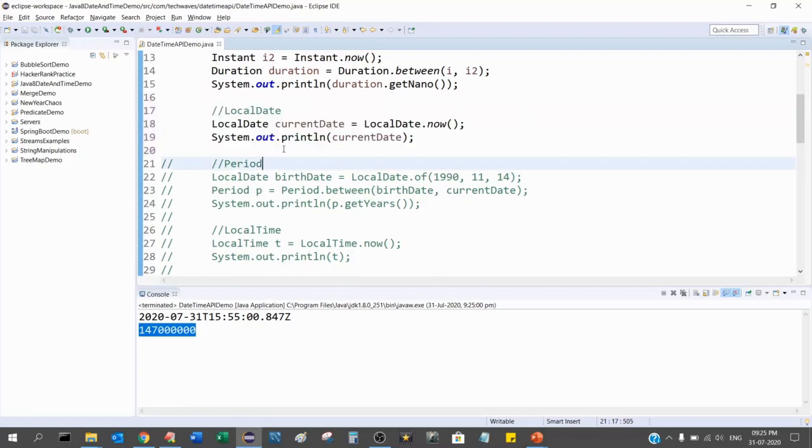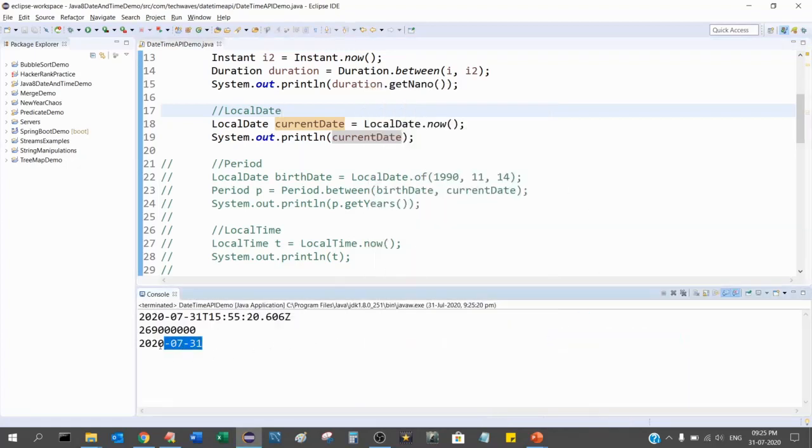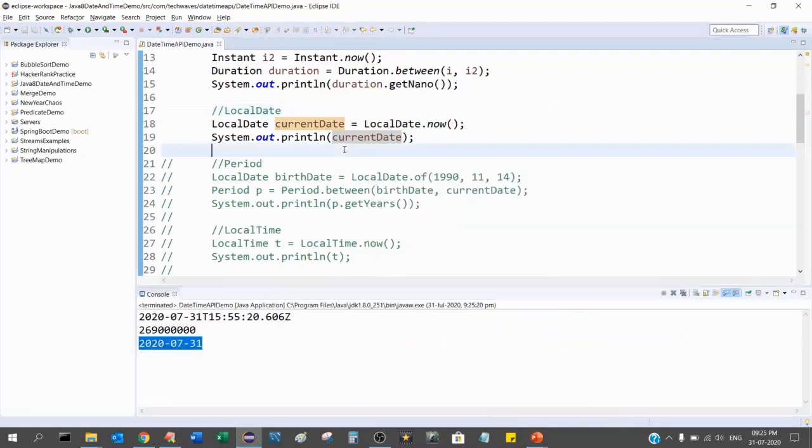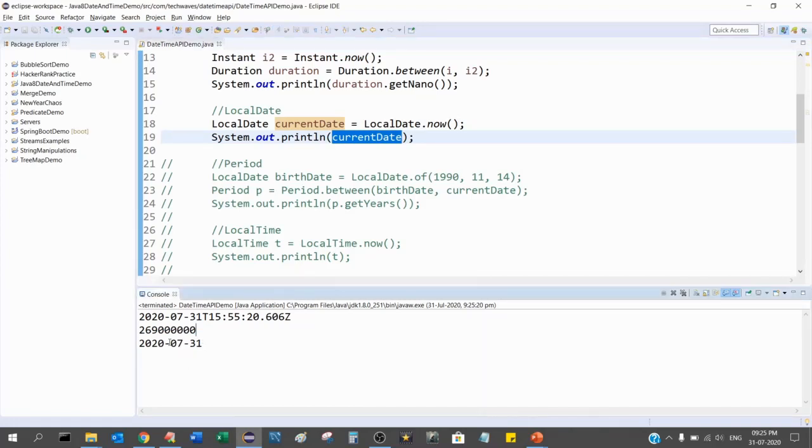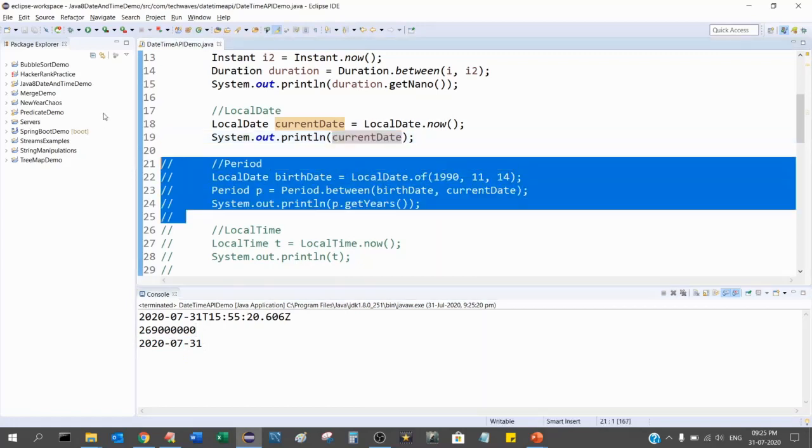Now, LocalDate. What date am I getting? Let's see. See, this is the date. The current date, as I do LocalDate.now, will return the current date. LocalDate is only for date. So it is 31st July 2020. Then I again do this.